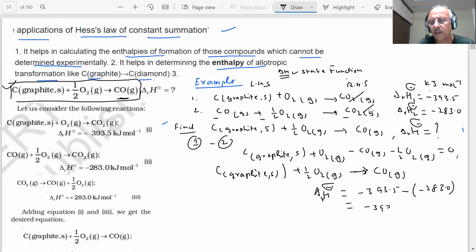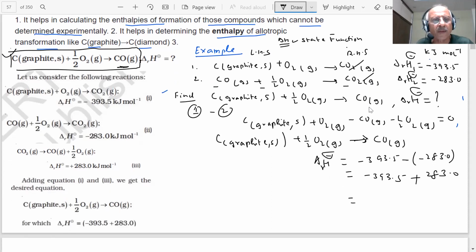Minus 393.5, minus minus will become plus. So what is the answer? What value are you getting? Minus 110.5 kilojoule per mole. Therefore, we are able to find this value by using the Hess law of heat summation.